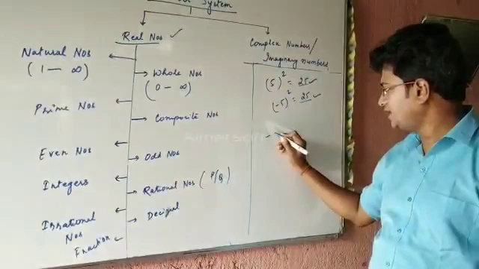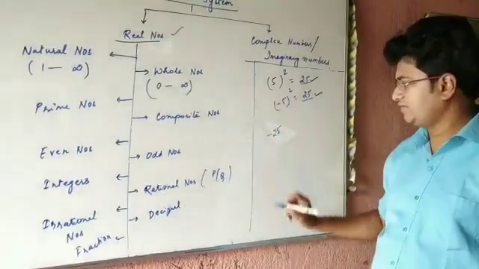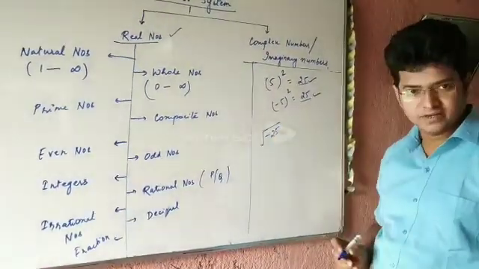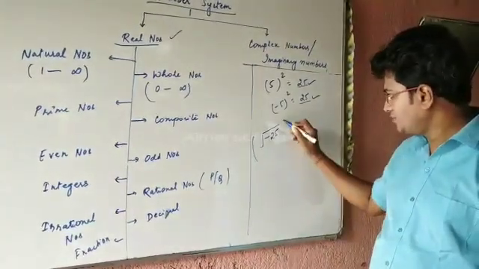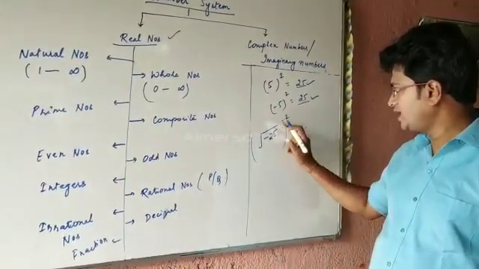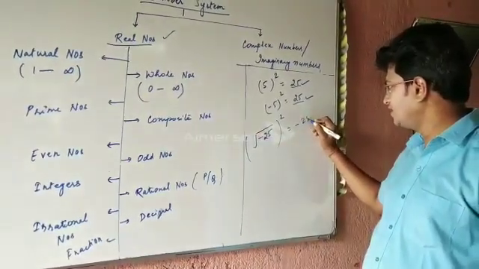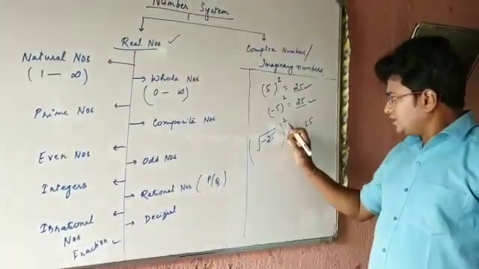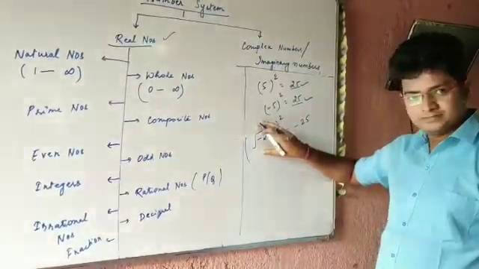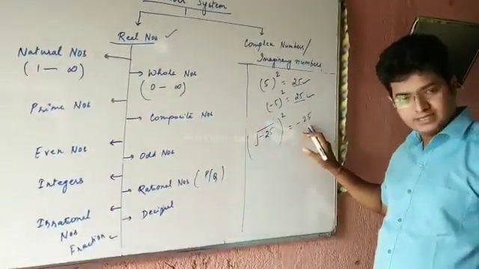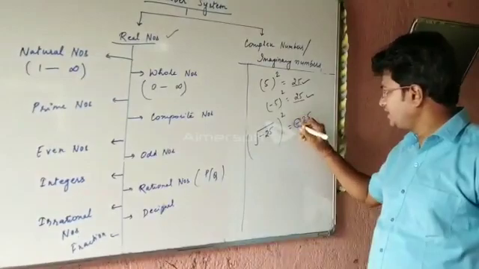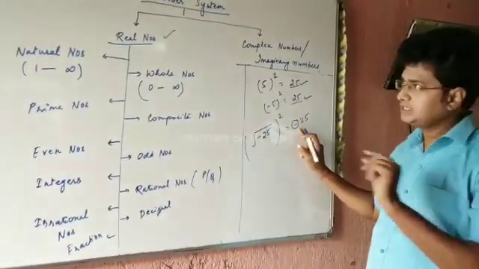So if I am writing minus 25, square root of minus 25, and if I am squaring it, so square and square root will get reduced. From here you are getting minus 25. So this squaring of any number, it is coming negative. So if it is coming negative, so it means it is not real.